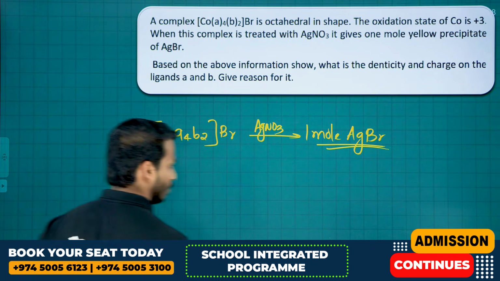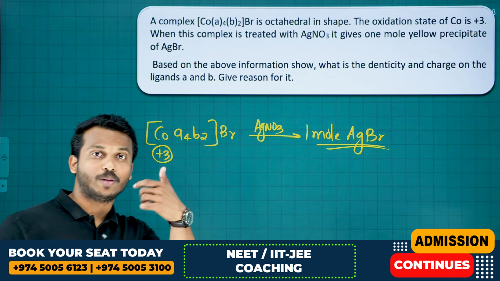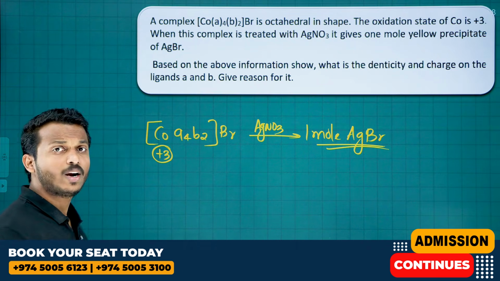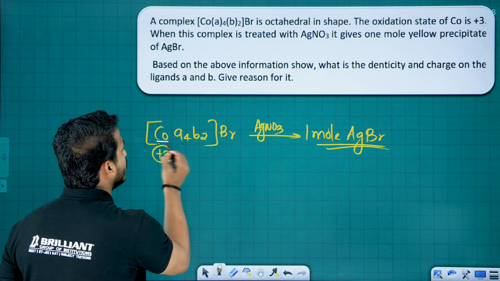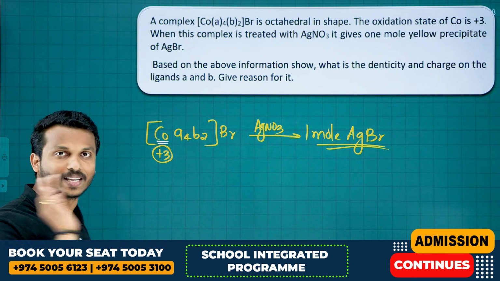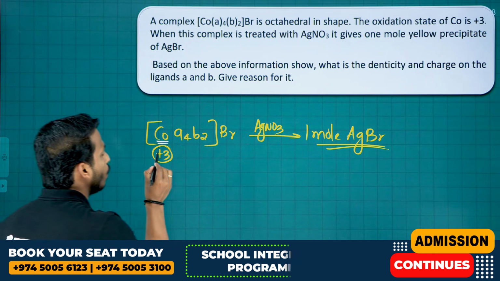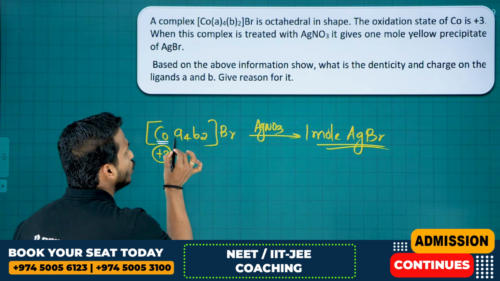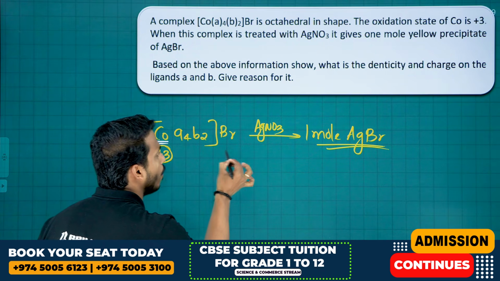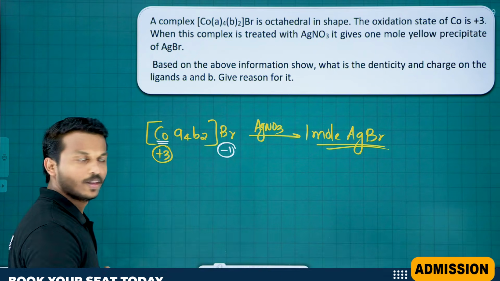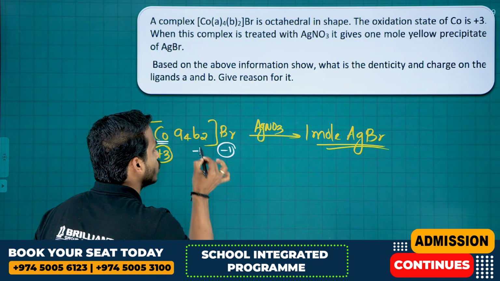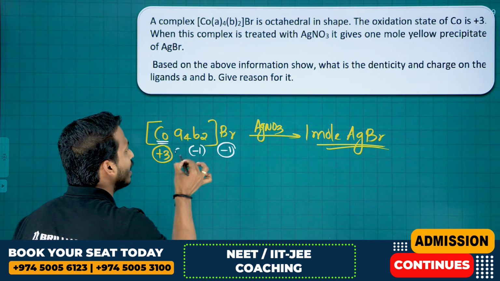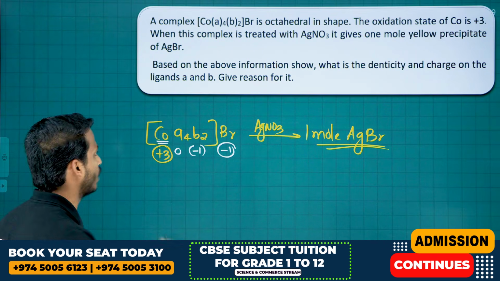Give reason for it. A simple question, but we have to take care. See here, this cobalt, what is the charge given? Plus 3, right? So cobalt is plus 3. So what should be the charge of A and B? You know, bromine charge is already minus 1. So let me put the charge of one B ligand as minus 1, and the A ligand charge, let me take it as 0. Then you check it.